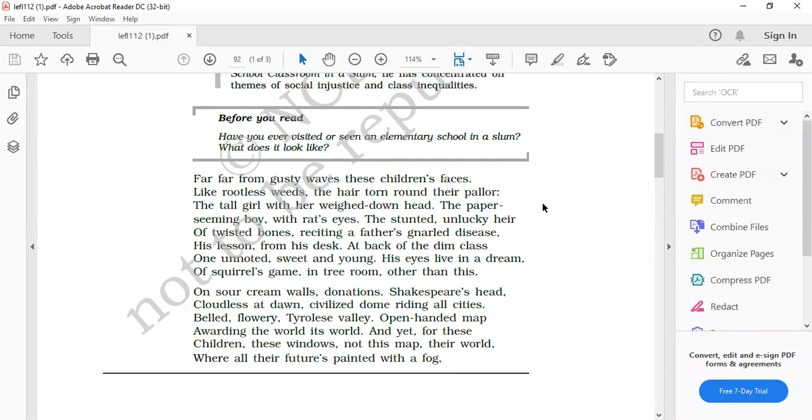Yes, and it has created a very good effect. We are able to get knowledge about these children, about their pathetic and miserable condition. So the poet is successful in using these images to create that effect. Okay. The poet has used these images of despair and disease to describe the miserable and pathetic lives of the children living in the slum area. And then you can mention 2 or 3 images which have been used, and at the end you can conclude that the poet has used these images in a very effective way and is able to create the effect that the poet wants to.